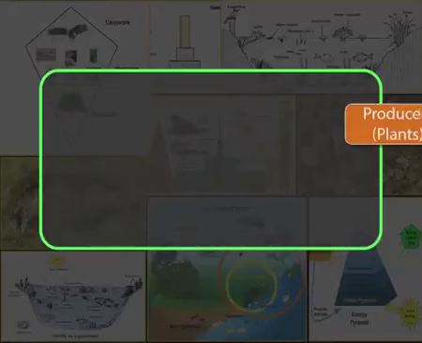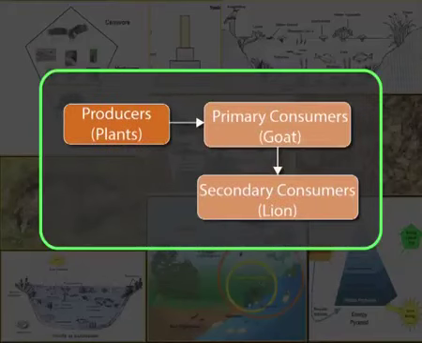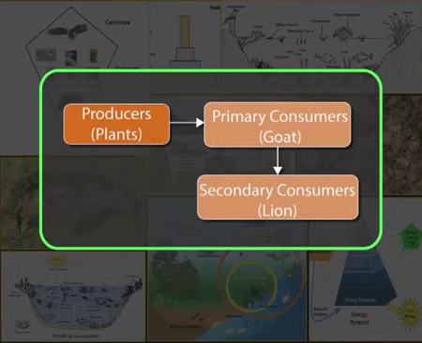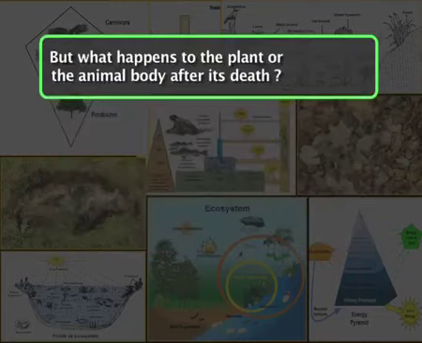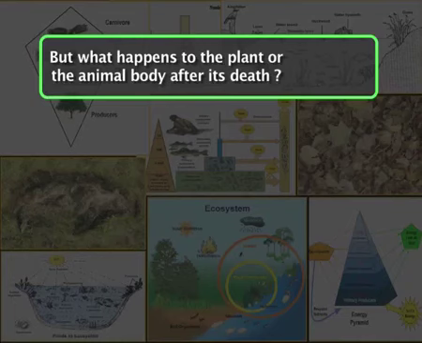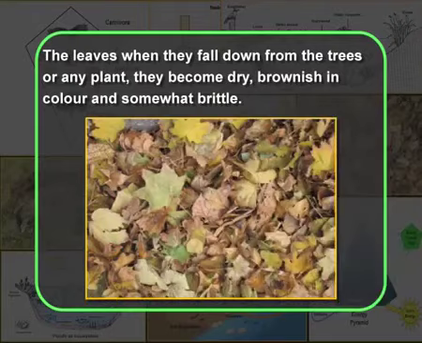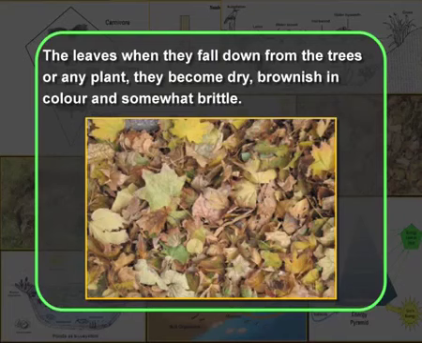Now, what is a simple grazing food chain then? A simple grazing food chain will include the producers, which are the plants, the primary consumers, which are goat, cows, etc., and the secondary consumers, the lion, tiger, and so on and so forth. But what happens to the plant or the animal body after its death? You must have observed the leaves, when they fall down from the trees or any plant, they become dry, brownish in color and somewhat brittle. Can you think of a possible reason?